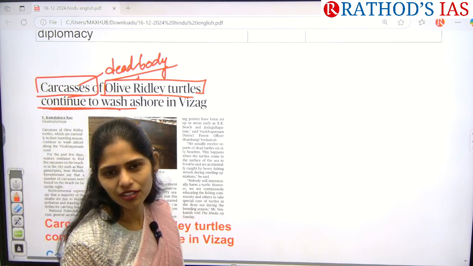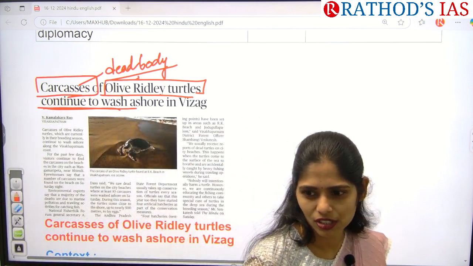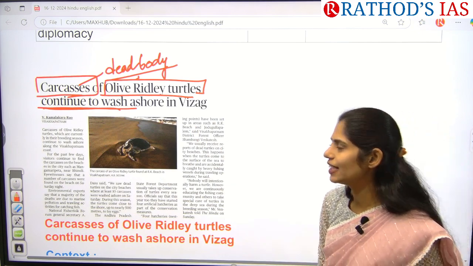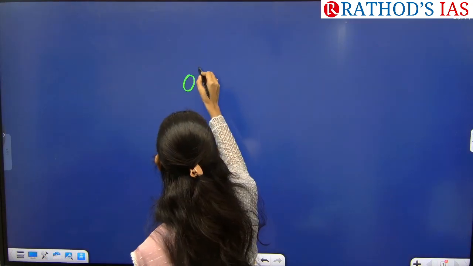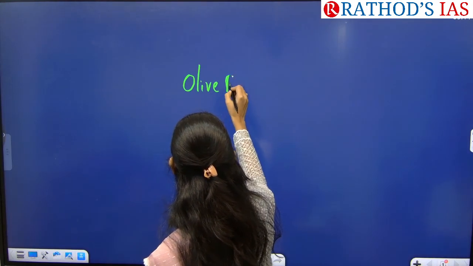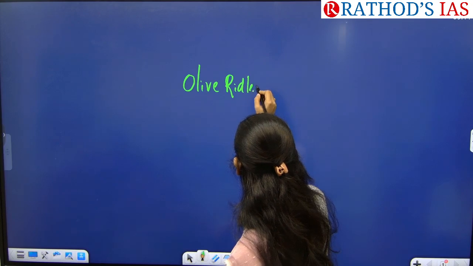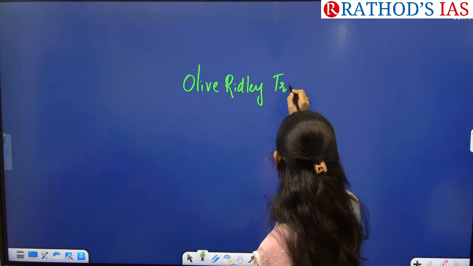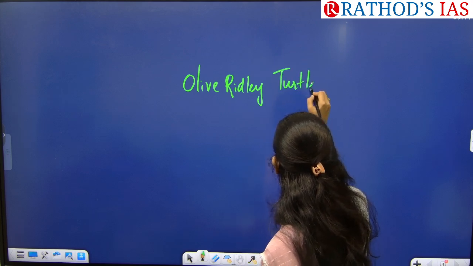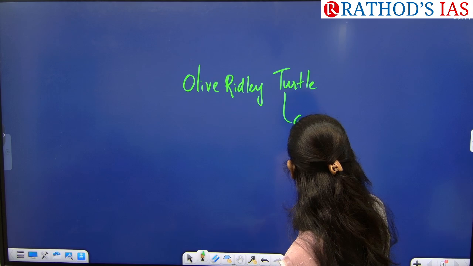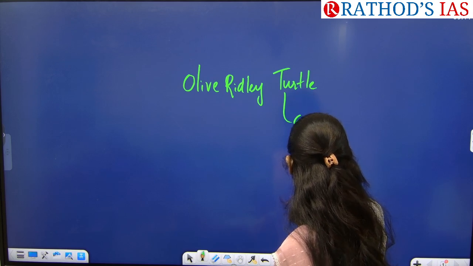Okay, so tell me what might be the impact. So what is causing the deaths of these olive ridley turtles? First of all, tell me from which subject we can see this. From GS paper 3 under environment and ecology.